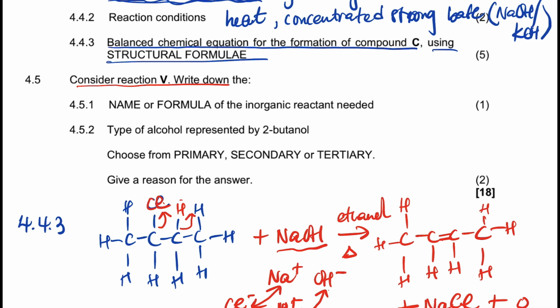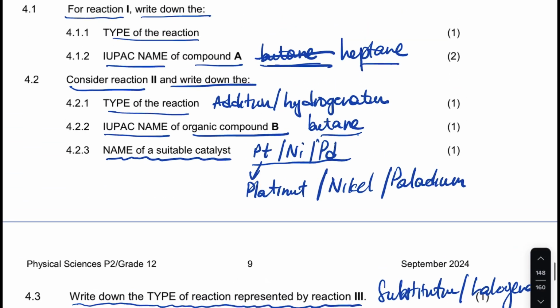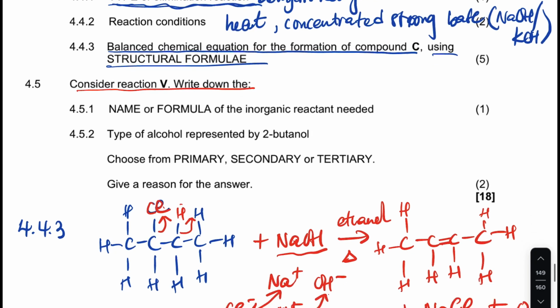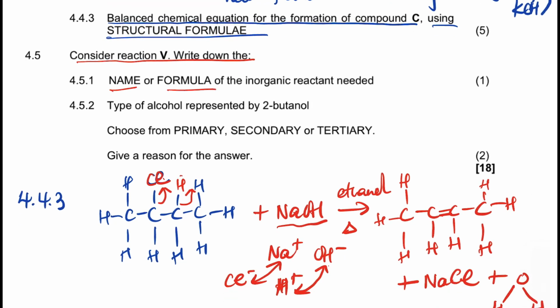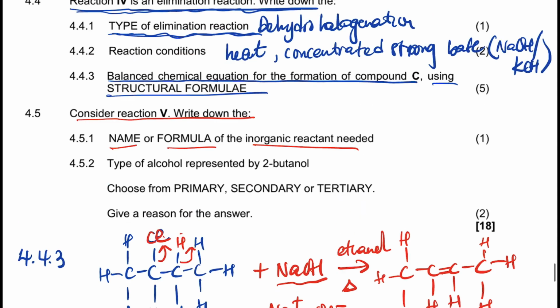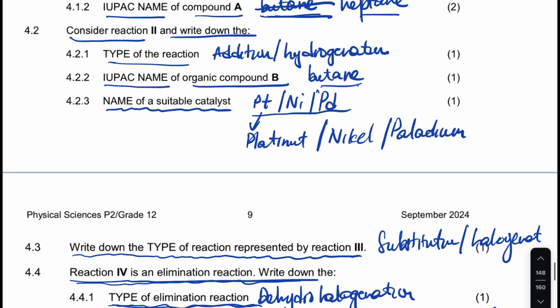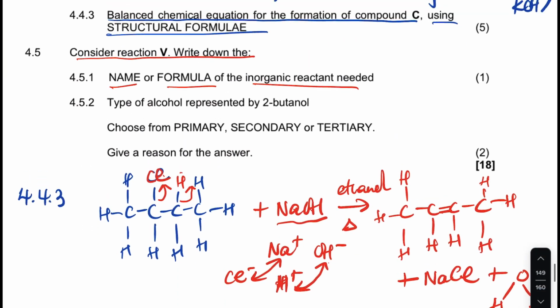Now it says consider reaction V, which is 5, which is already mentioned what is happening there. It's a substitution from haloalkane to an alcohol. Now it says name or formula of an inorganic reactant, right? To do that substitution, guys, from a haloalkane to an alcohol, you add water.